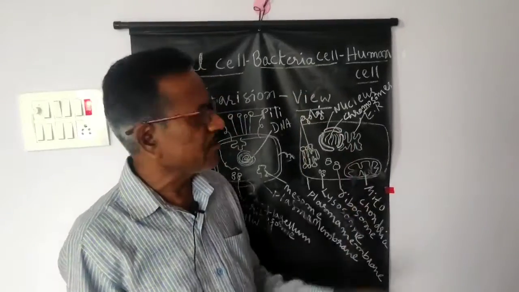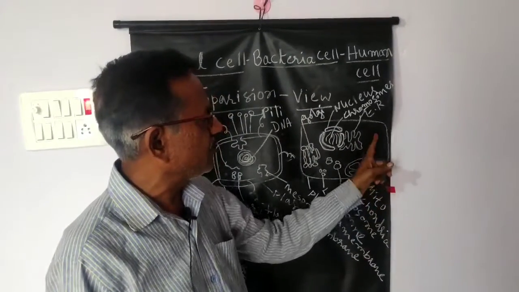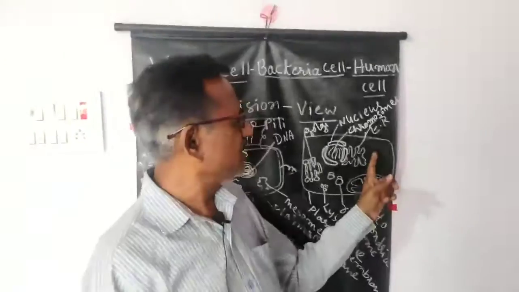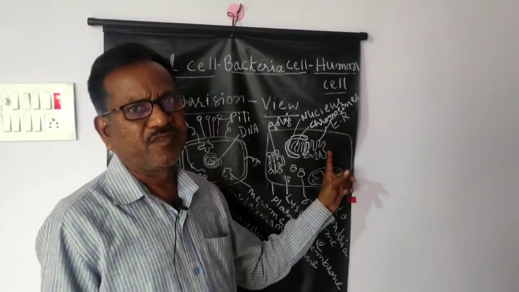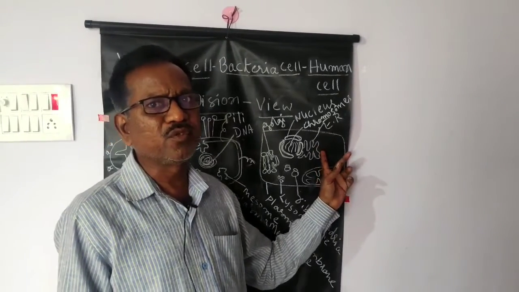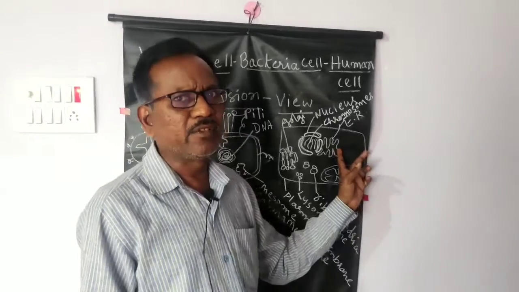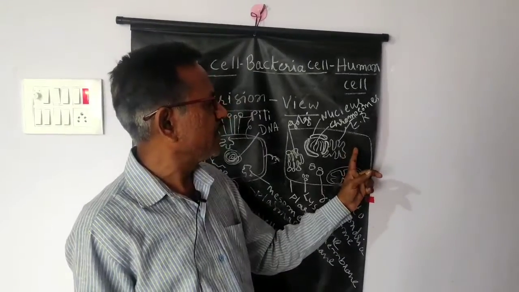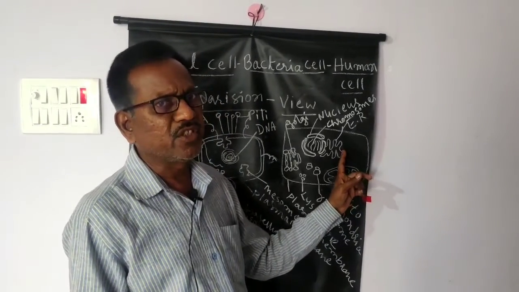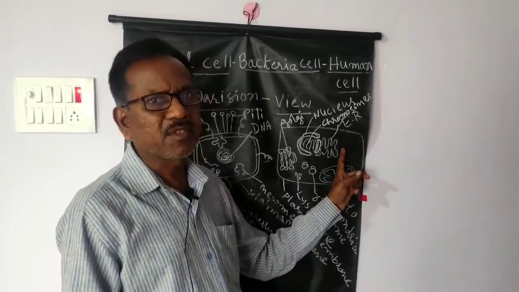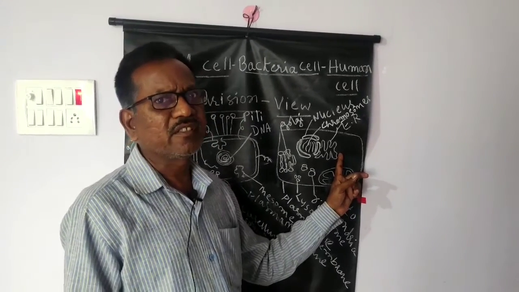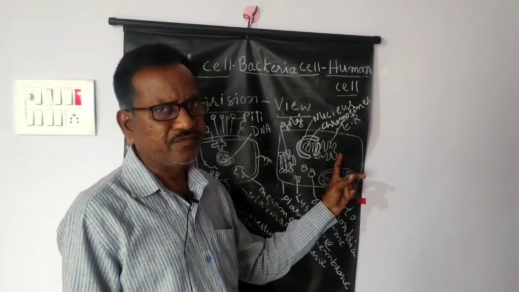After entering into the cell cytoplasm, these food materials are oxidized. Suppose we take glucose, that glucose is oxidized into pyruvic acid, then again oxidized into acetyl coenzyme A in the cytoplasm of the cell. That process is called glycolysis.